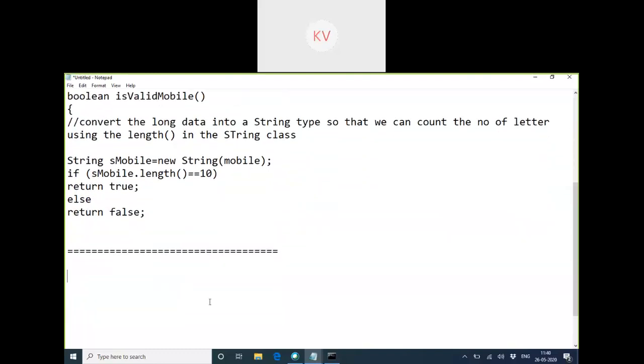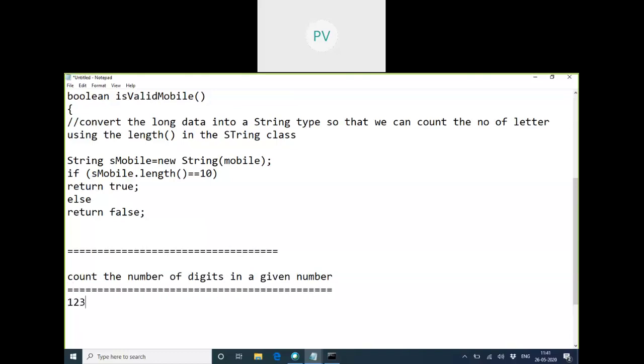Like if it's count the number of digits, I think we have done this. Number of digits in a given number. How did we do that? Previously, I think we have done it with loops. So if there is something, I want to find how many numbers are there in this particular loop. I have to just keep on dividing, no? Divide by 10. I divide by 10, what will happen? It will reduce to